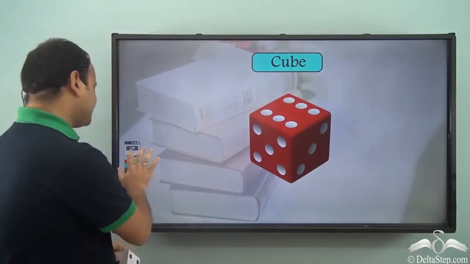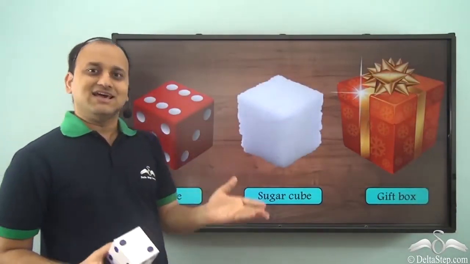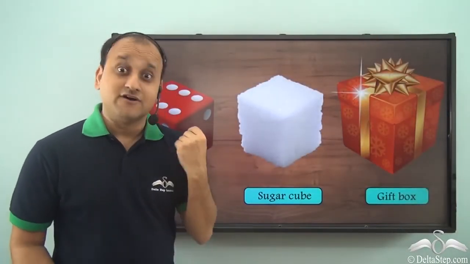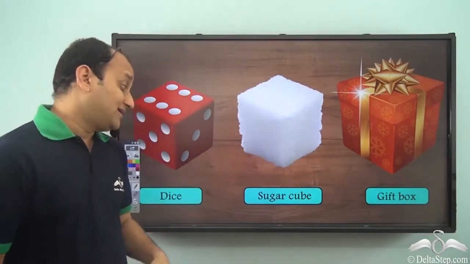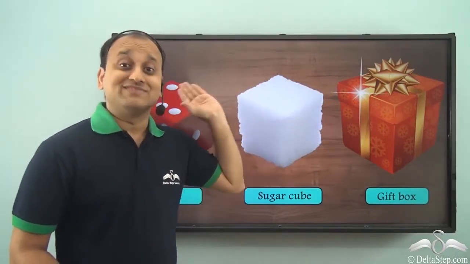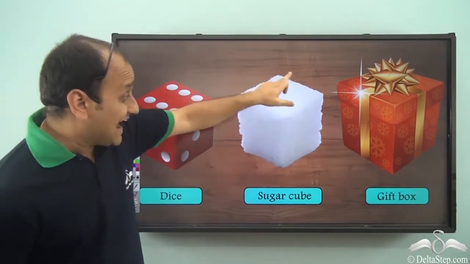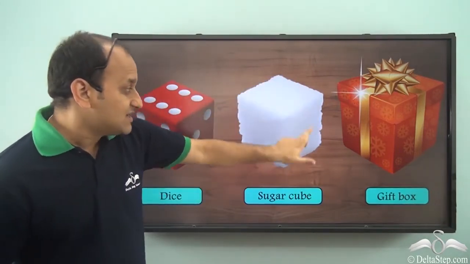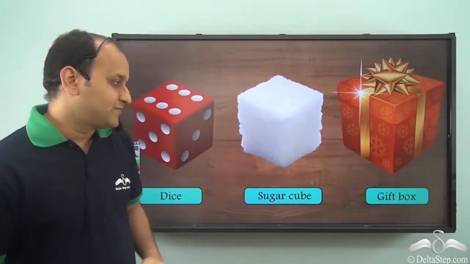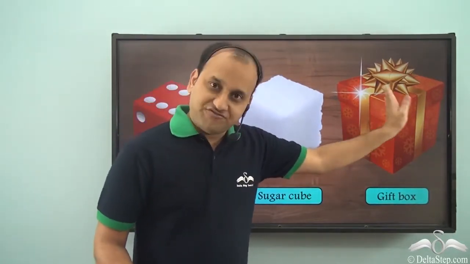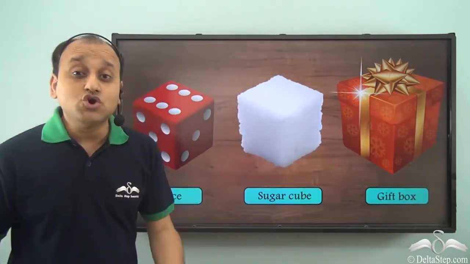Well, dice is a very common example of cube shape, but even the sugar cube, the name itself suggests that it has a cube shape. And then even such gift boxes have cube shape.